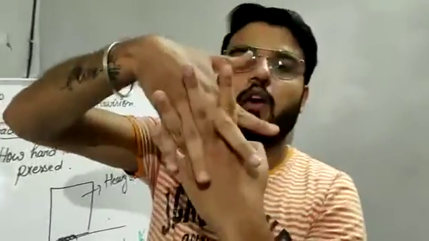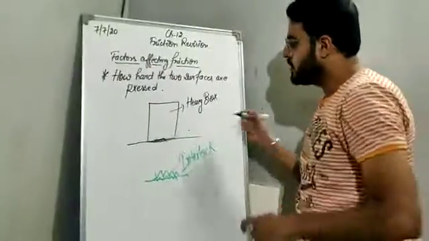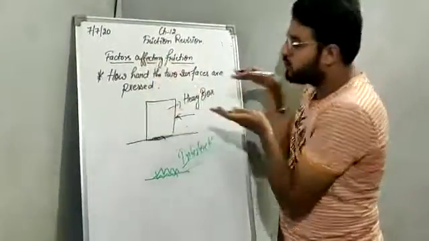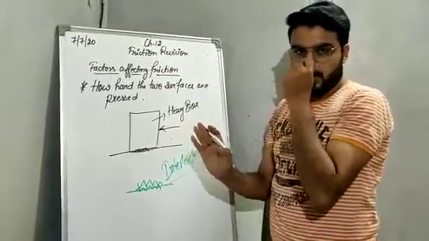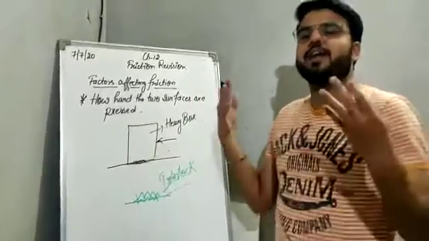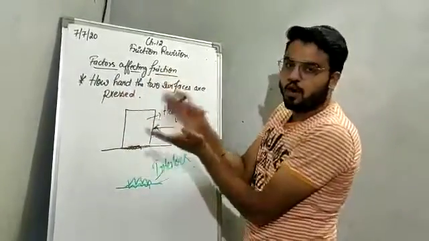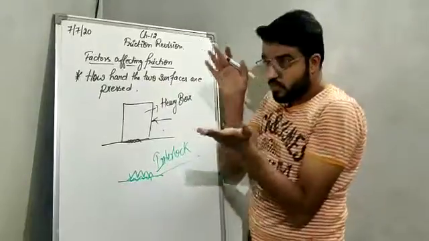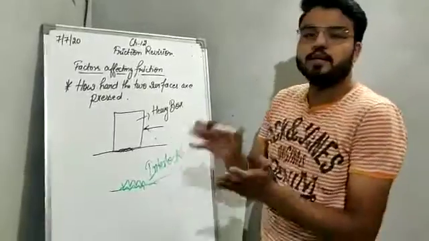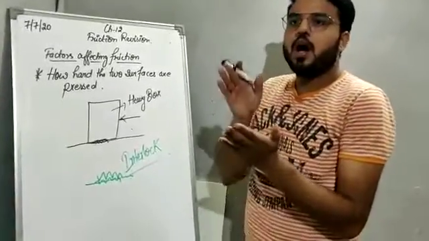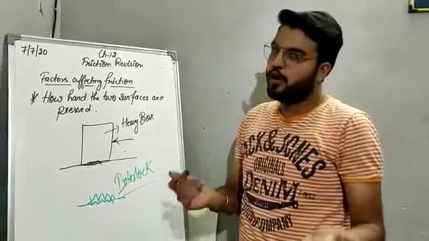See, there will be an interlocking and it will be difficult to move that box if you apply the force from this side to slide this box. So you have to apply more force because the irregularities are interlocked. So friction also depends on the factor of how hard the two surfaces are pressed, that is, the number of interlockings of the irregularities. I hope you understood.